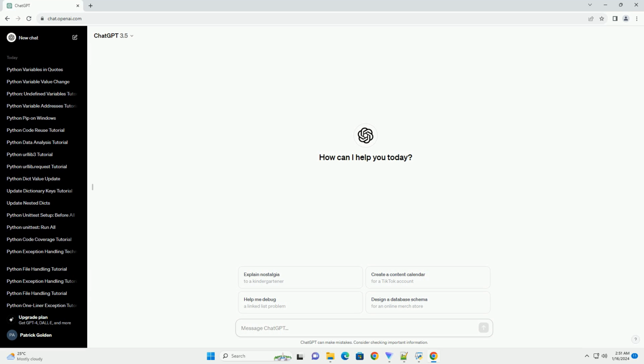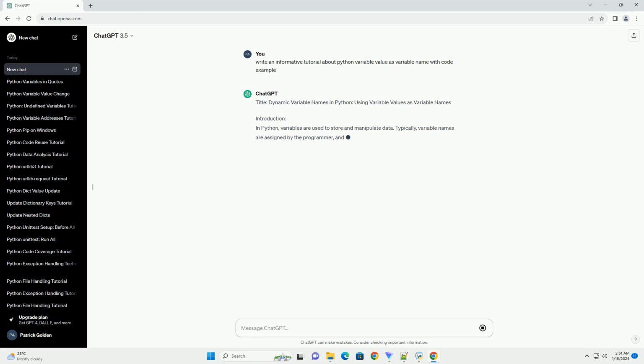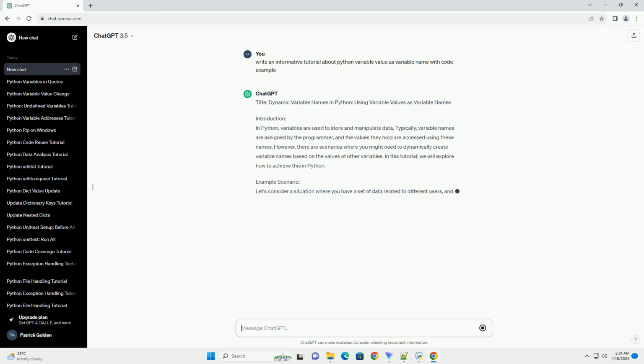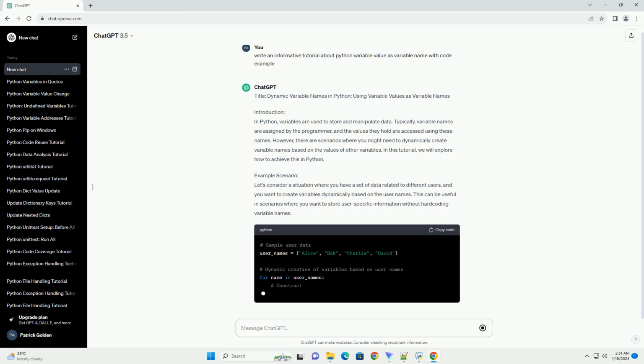Title: Dynamic variable names in Python, using variable values as variable names. Introduction. In Python, variables are used to store and manipulate data. Typically, variable names are assigned by the programmer, and the values they hold are accessed using these names. However, there are scenarios where you might need to dynamically create variable names based on the values of other variables. In this tutorial, we will explore how to achieve this in Python.